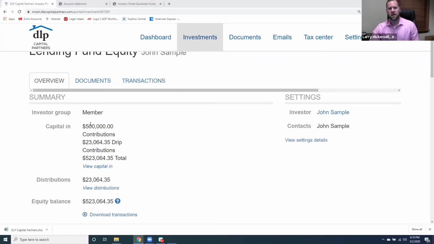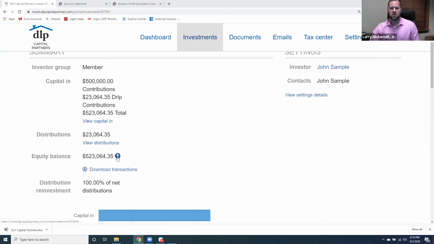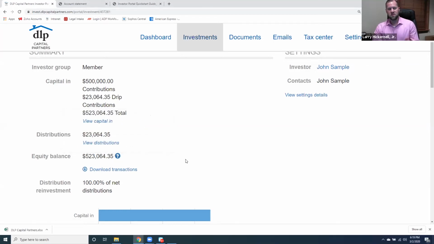So it talks about the contributions you've made, and then the additional contributions or distributions that were made, and then the equity balance, which also gives you a reminder here. It's the capital in, capital out, and then any return of capital. So, for instance, if John had made an investment of $500,000, but then he needed to take out $75,000, that would also reflect on the cash out and reflect on his total equity balance. So everything is in one spot.